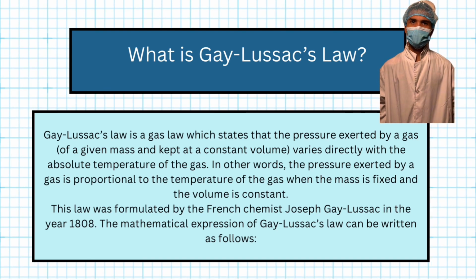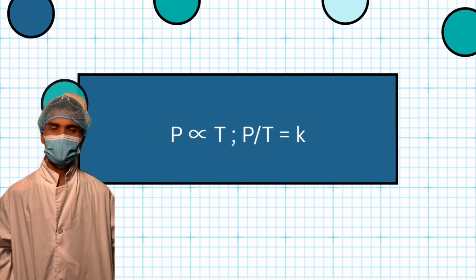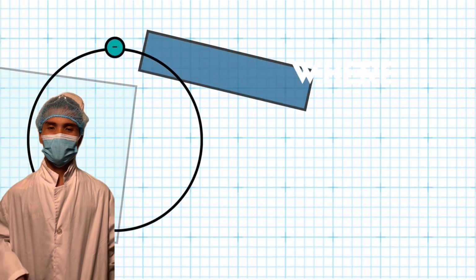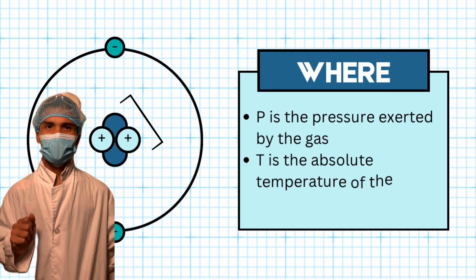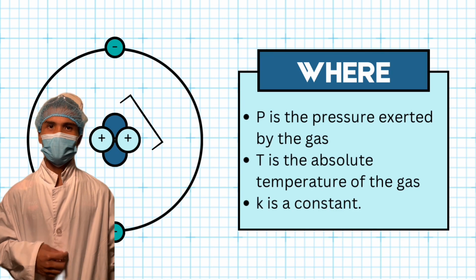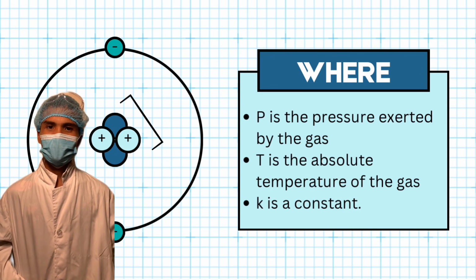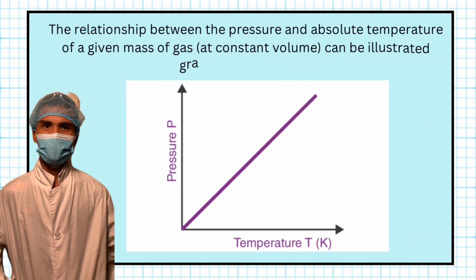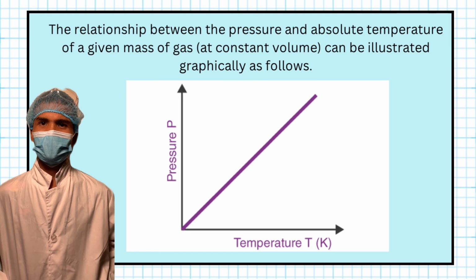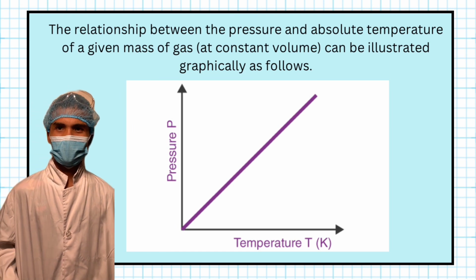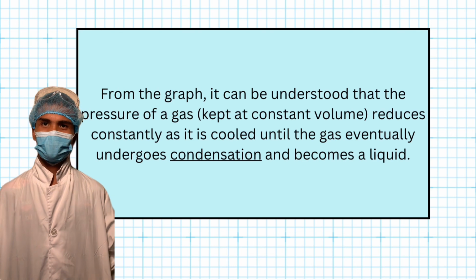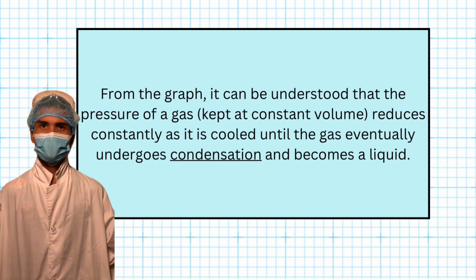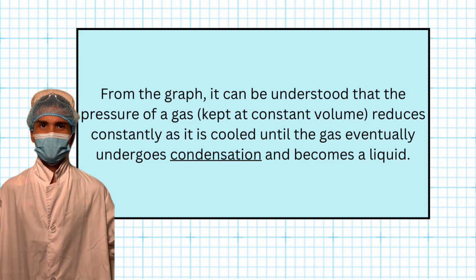The mathematical expression of Gay-Lussac's law can be written as follows. P is directly proportional to T, or P over T equals a constant, where P is the pressure exerted by the gas, T is the absolute temperature of the gas, and K is a constant. The relationship between the pressure and absolute temperature of a given mass of gas at constant volume can be illustrated graphically as follows. From the graph, it can be understood that the pressure of a gas kept at a constant volume reduces constantly as it is cooled until the gas eventually undergoes condensation and becomes a liquid.